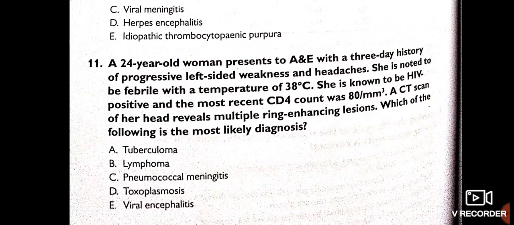A 24-year-old woman presents to A&E with a 3-day history of progressive left-sided weakness and headaches. She is noted to be febrile, with a temperature of 38 degrees Celsius. She is known to be HIV positive and her most recent CD4 count is 80. A CT scan of her head reveals multiple ring-enhancing lesions. Which of the following is the most likely diagnosis?